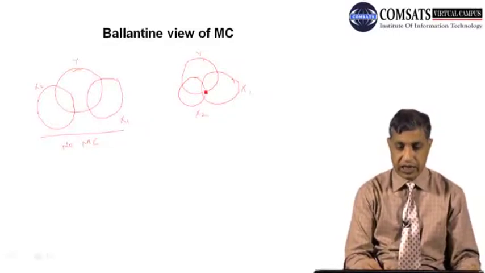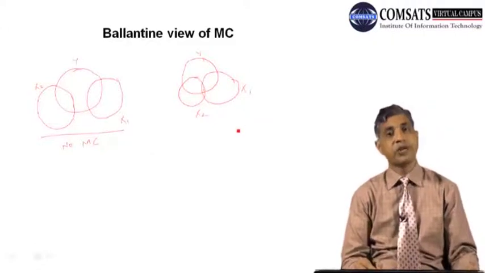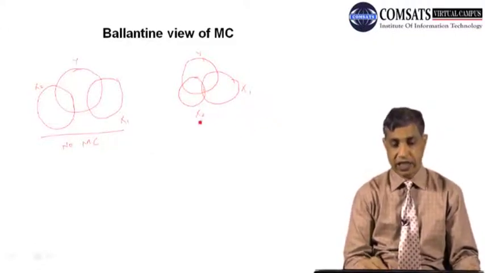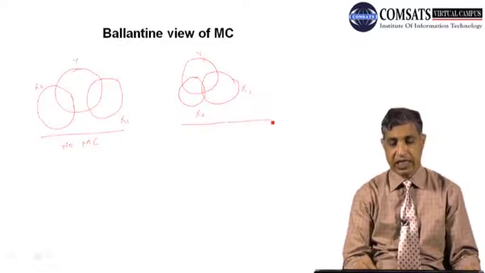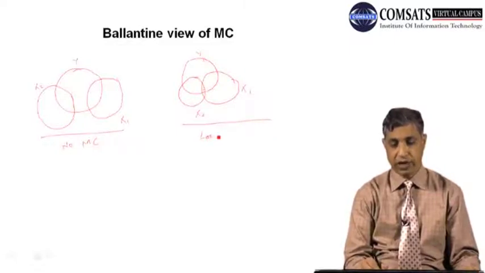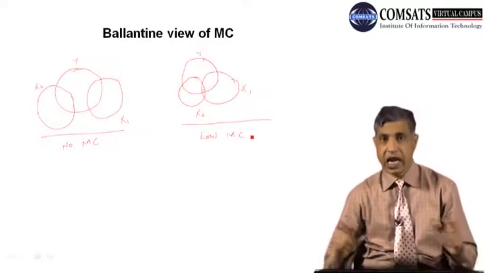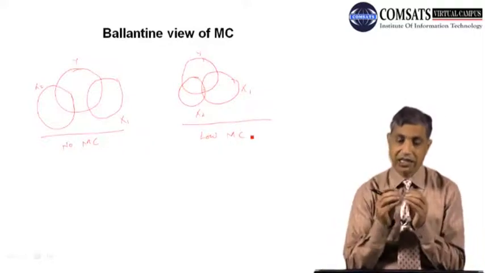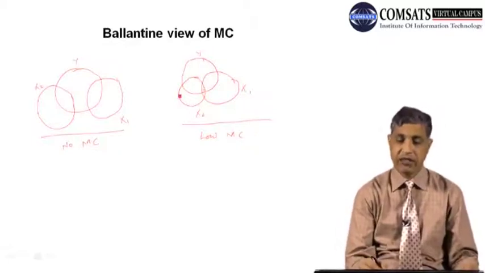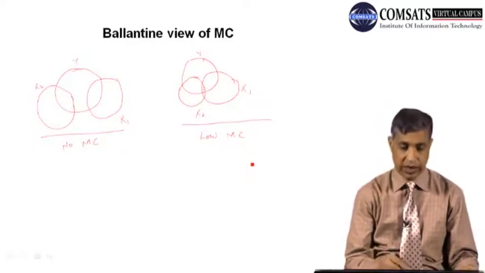If you see this area within the range of y, this is the common area between x2 and x3. So I will say that here is low multicollinearity. This is showing the low multicollinearity. x2 and x3 have some common area within the limits of y. If you see here, this dotted line, this is the multicollinearity.